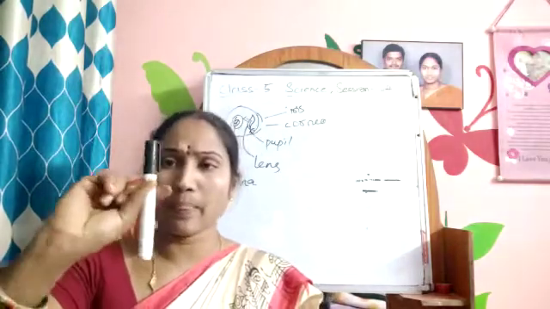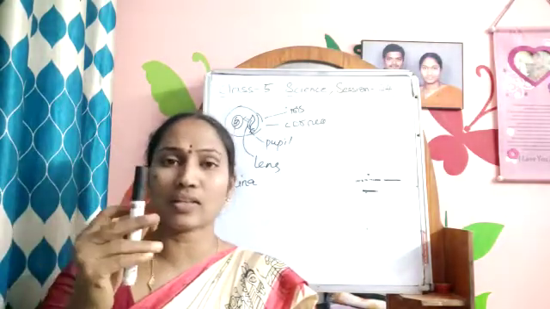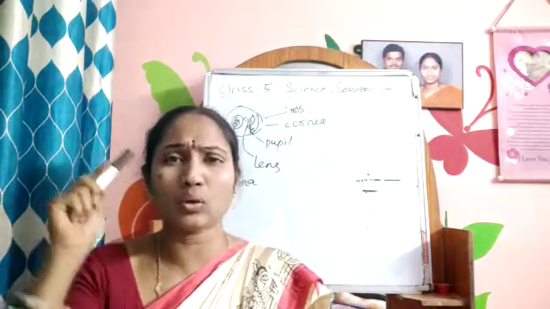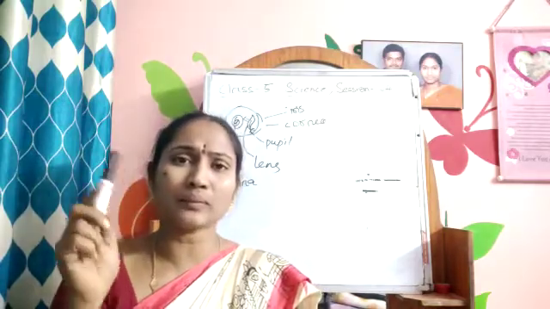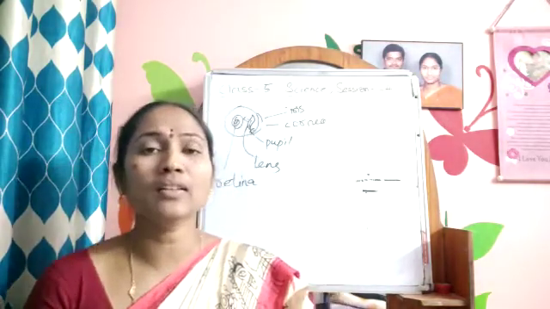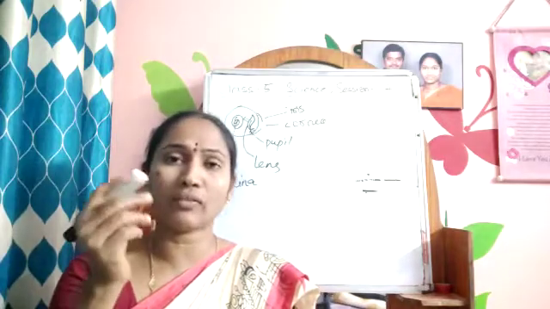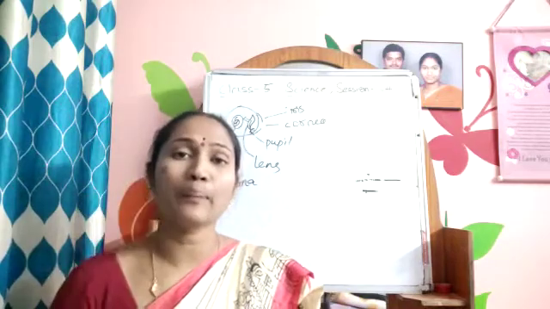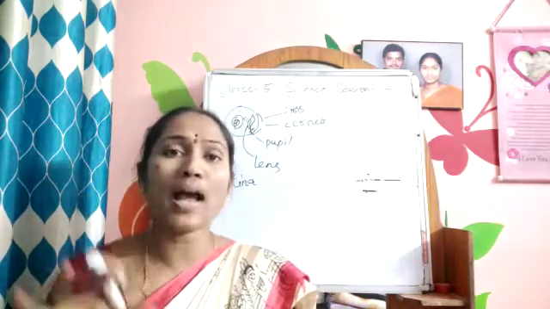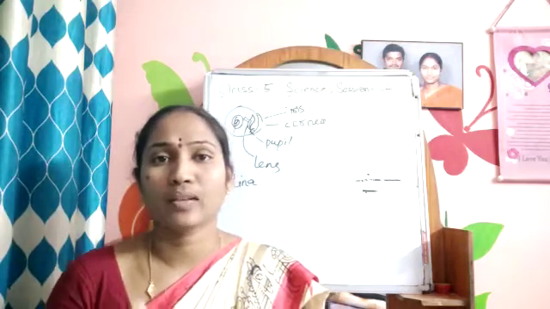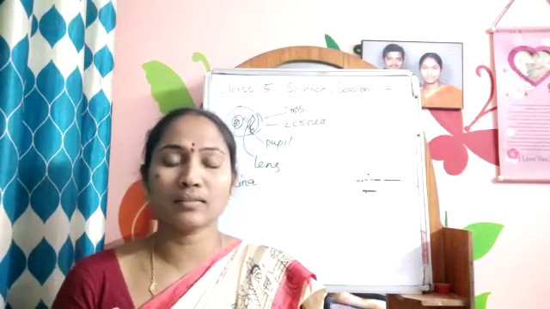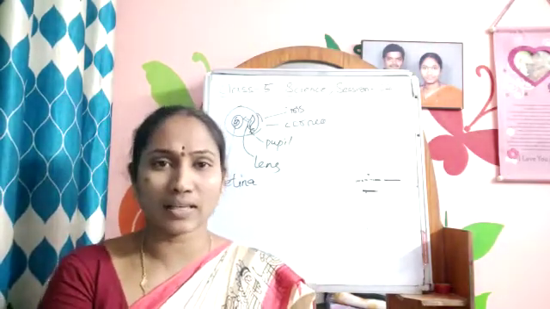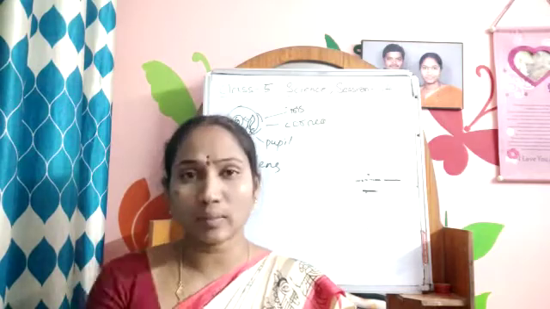Suppose you are looking at a pen. When I look at the pen, the reflection will first reach the pupil. From there it will go to the lens. From the lens, the reflection of this pen will fall on the retina and the nerves will take the message to the brain and the brain will say that it is a pen. But this all happens within a fraction of a second. Second means, just when you blink an eye, it is called a second. Fraction of a second means you cannot imagine.